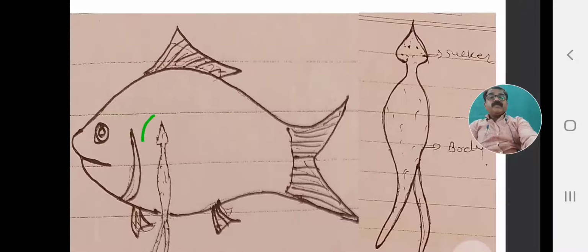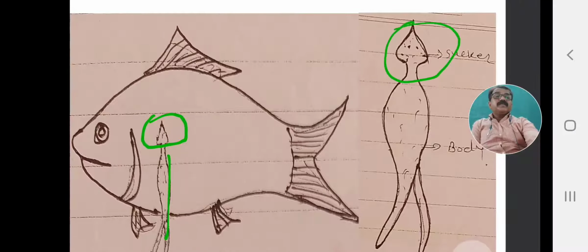With the help of the piercing mouth, they anchor their head inside the skin of the fish, and they enter their head inside the skin, while the whole body remains hanging outside. This is another parasite, with a sucker-like, pointed structure.